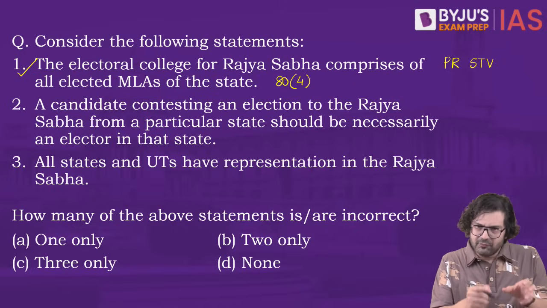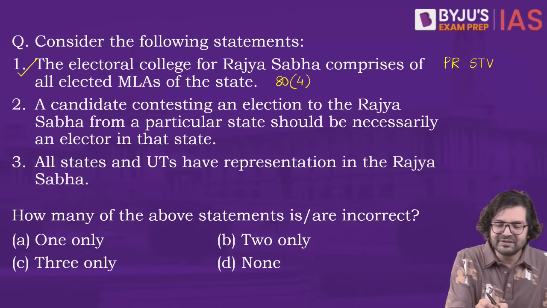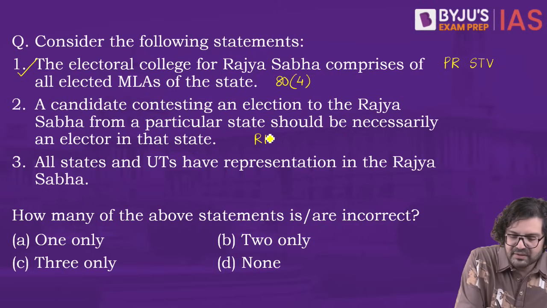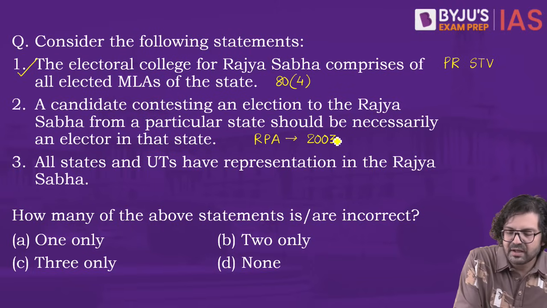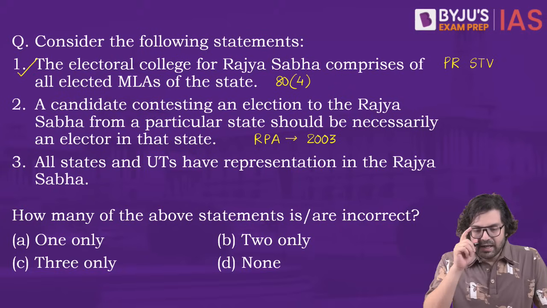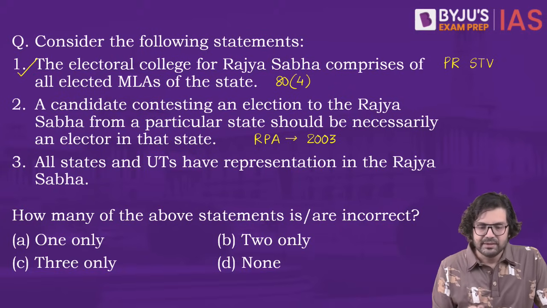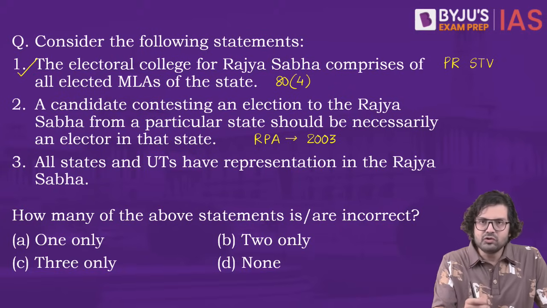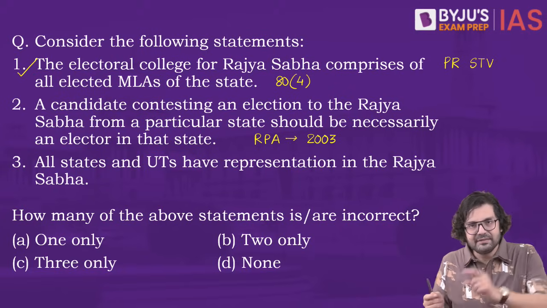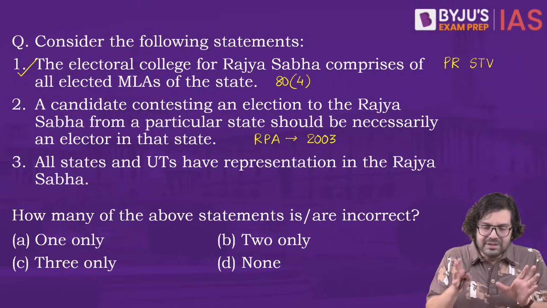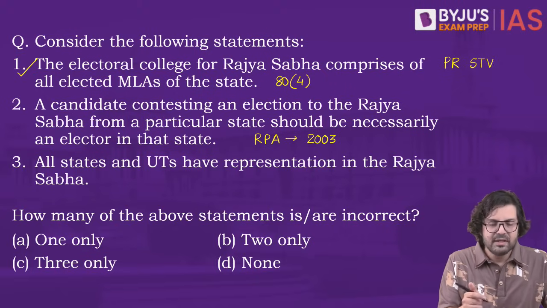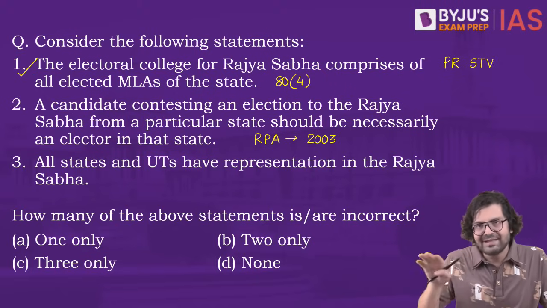This statement was correct till 2003 because in the year 2003 RPA was amended and this criteria was removed. I think we had discussed this yesterday as well, that in case you want to represent any state in the Rajya Sabha, you need not have your name in the voter list in that state.